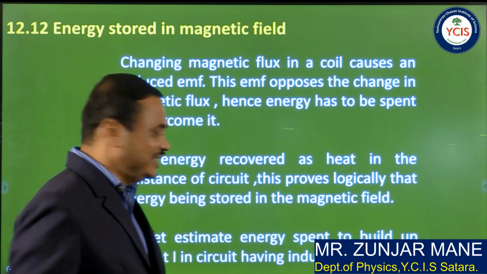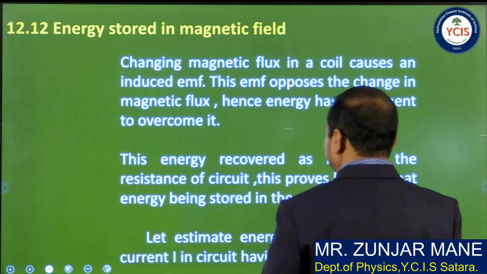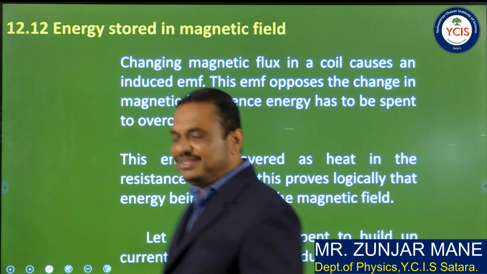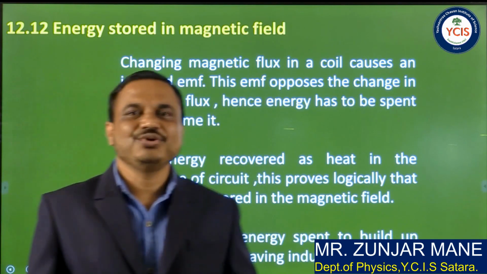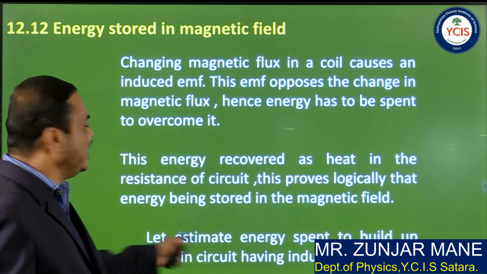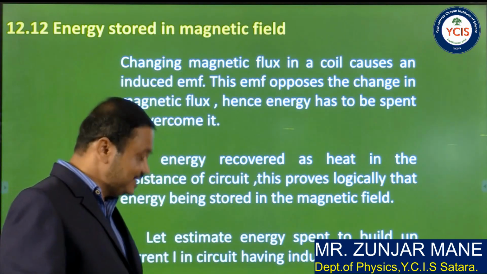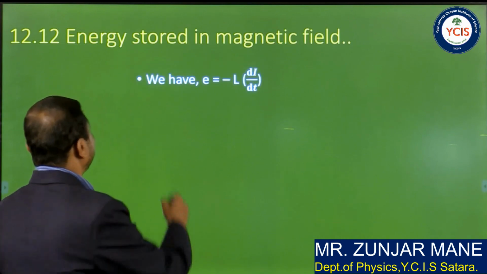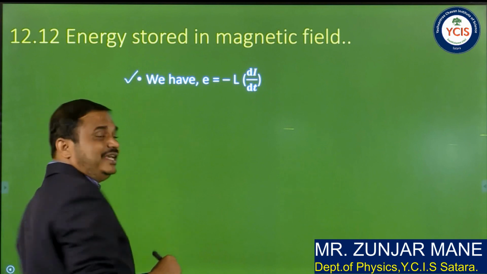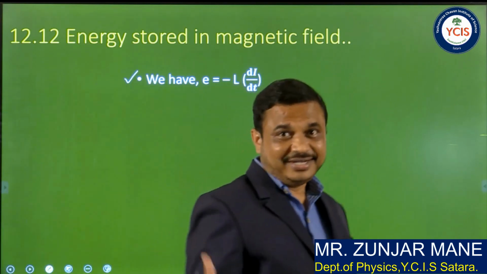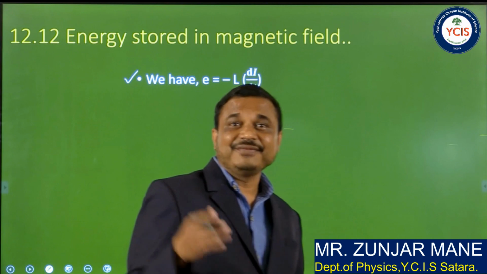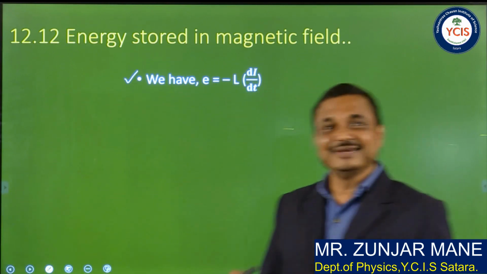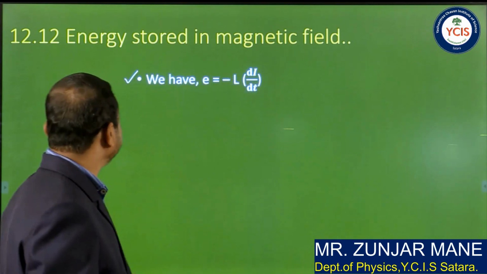So let us estimate the energy spent to build up the current I in a circuit having an inductance L. So we have to derive the expression for the energy stored in the magnetic field if the current I is flowing through that circuit having the self inductance L. So we have the induced EMF given by the equation E equals minus L di by dt, where E is the induced EMF, L is the self inductance, and di by dt is the rate of change of current passing through that circuit or coil.